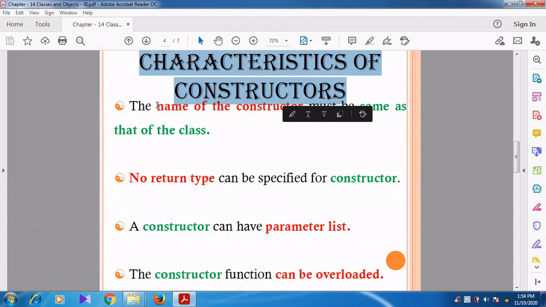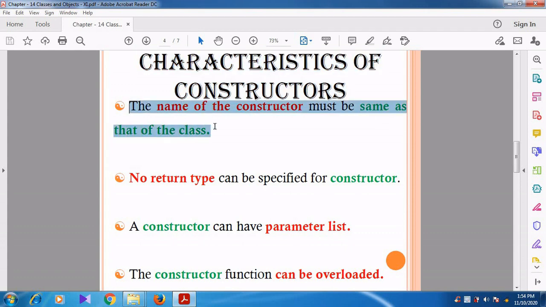The very first characteristic is that the name of the constructor must be the same as that of the class. So the member function name, that is the name of the constructor, and the class name are the same. Can you understand, students? We have discussed in the previous videos that whenever a member function name and a class name are the same, then that member function is called a constructor.